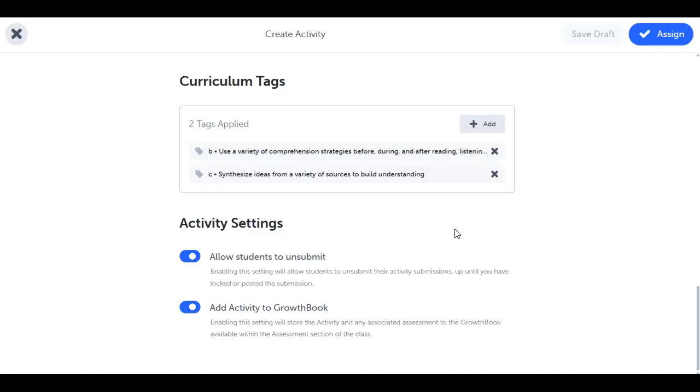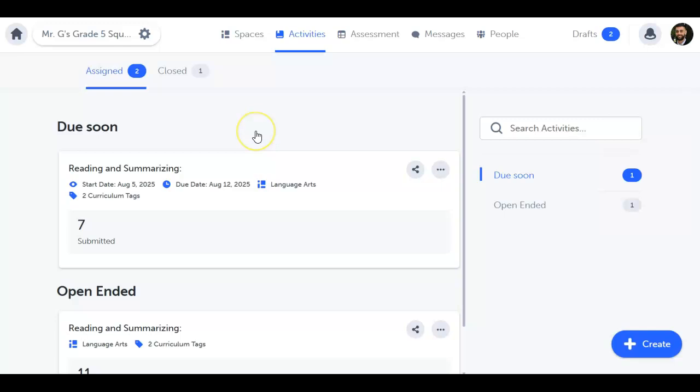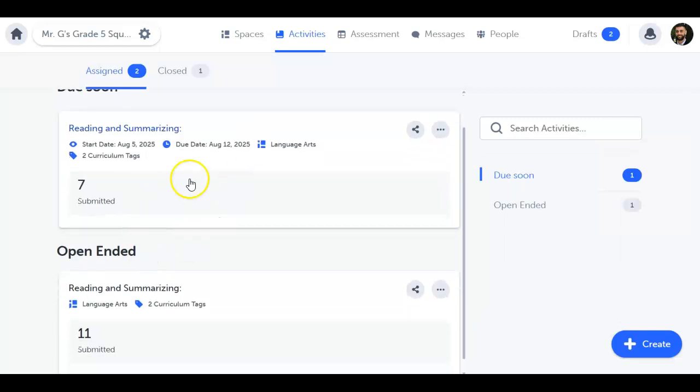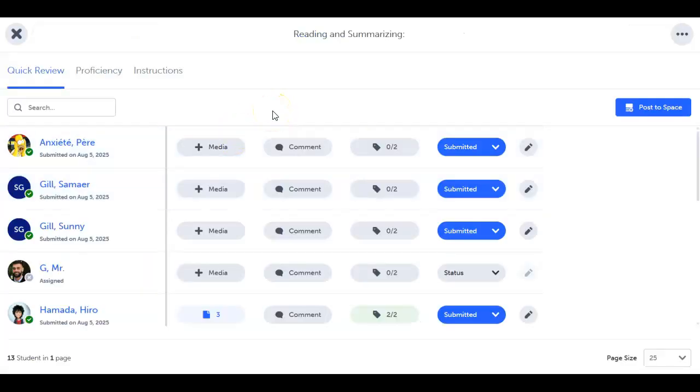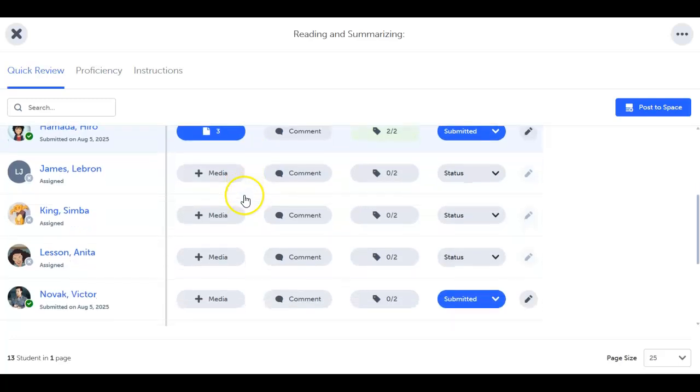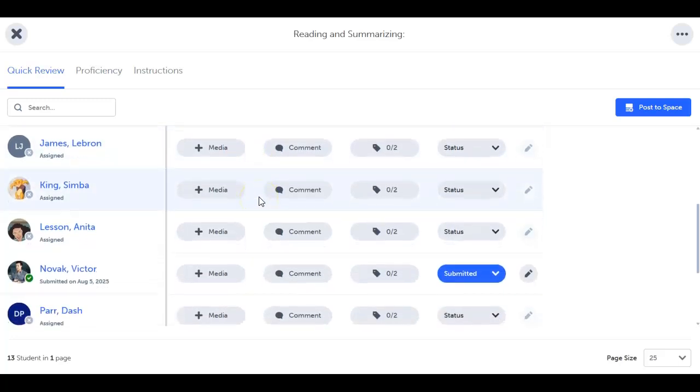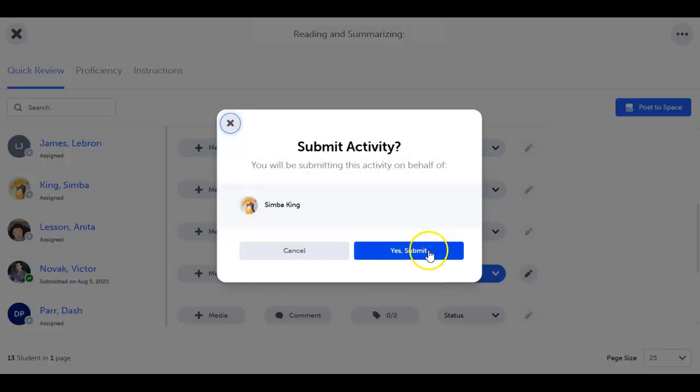Once your activity is created and assigned, students can begin submitting their work. In the Assign tab, you can view all assigned activities, click into any one for a bird's eye view of submissions, and see who's submitted, who's reflected, who's received feedback, and who was assessed. You can even submit on behalf of your students in just 2 clicks.